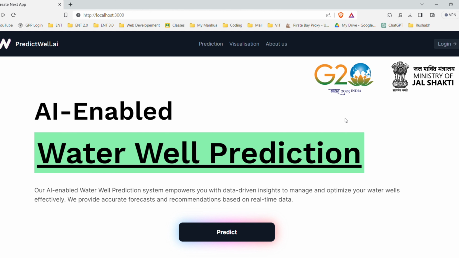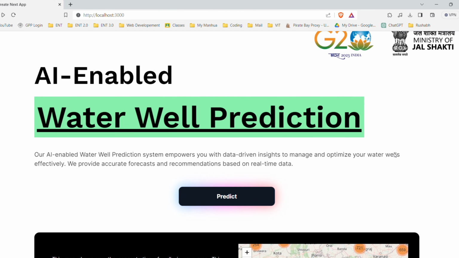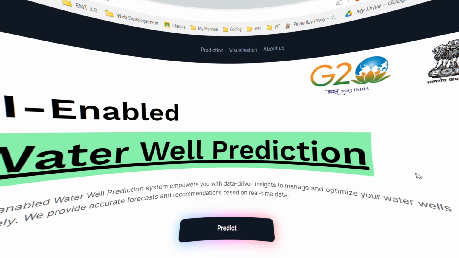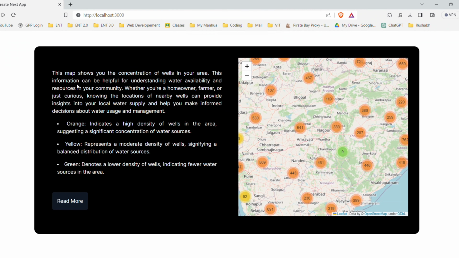So let's start. First, the name of our website will be predictwell.ai. Next, this is our home page. If you see some information on our website, this is a map which is very important for predicting if a well can be dug on a certain location or not. If we hover over this structure, we'll see various cluster-like structures, like this blue area here, which is a cluster.